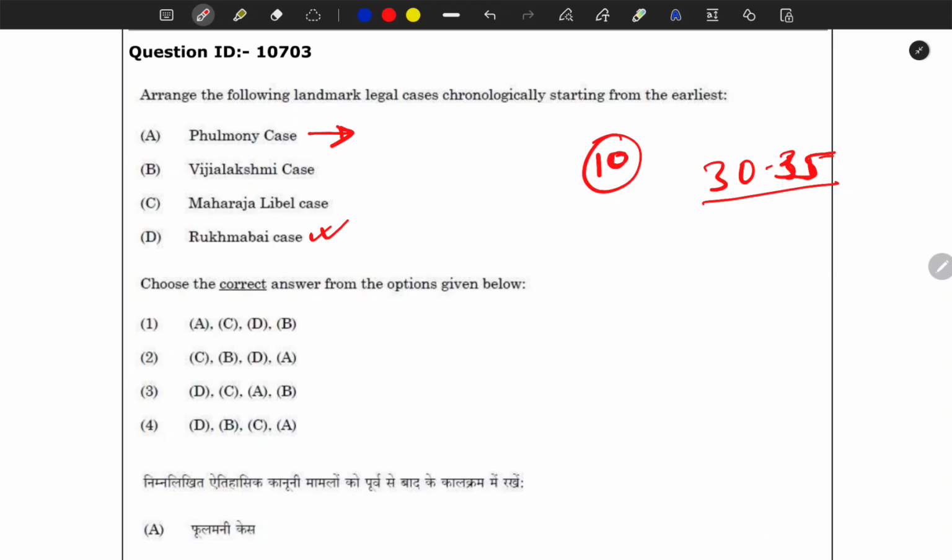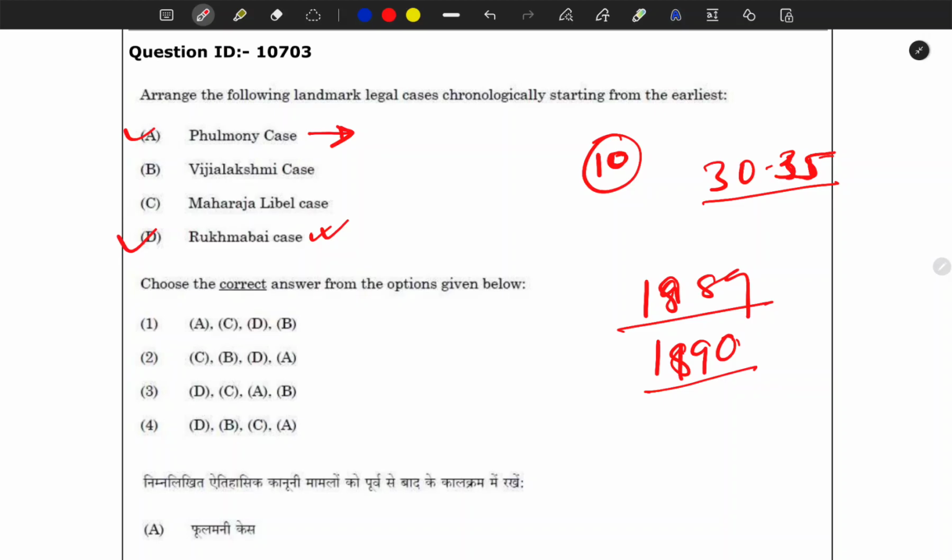It was the case of 1889, and the court gave its judgment in 1890. So I knew that these two are somehow very close.